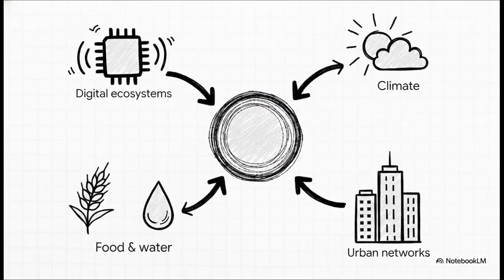We're living inside these social, ecological, technical systems every single day. Just look at our climate and energy grids, our urban infrastructure, global food and water supplies, and our digital information ecosystems. Addressing large-scale societal challenges in any of these areas requires a really deep understanding of these multi-domain, coupled dynamics. You simply cannot fix a problem in a food system without understanding how the social, technological, and ecological layers interact. When your local power grid fails during a winter storm or your social media feed spirals into a massive echo chamber, you're witnessing these domains colliding firsthand.